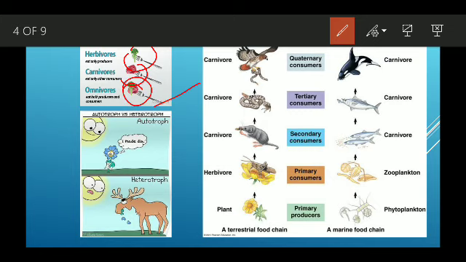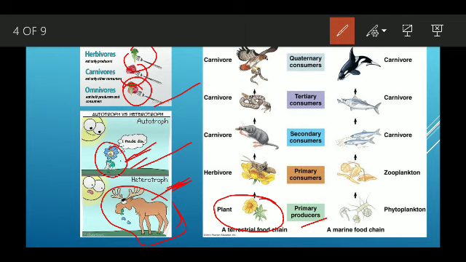Okay. Yes, here also this plant, you can see he is saying that I have made this food, but this animal came and ate this plant, and that is why he will be called a heterotroph, and this plant will be called an autotroph. Here, if you see, this plant is a producer, or primary producer, and all these other things are consumers.